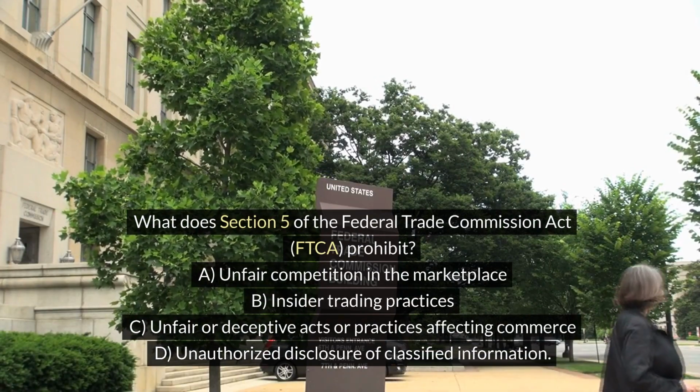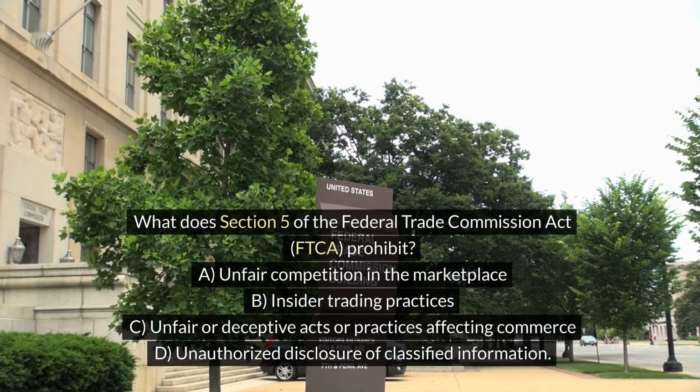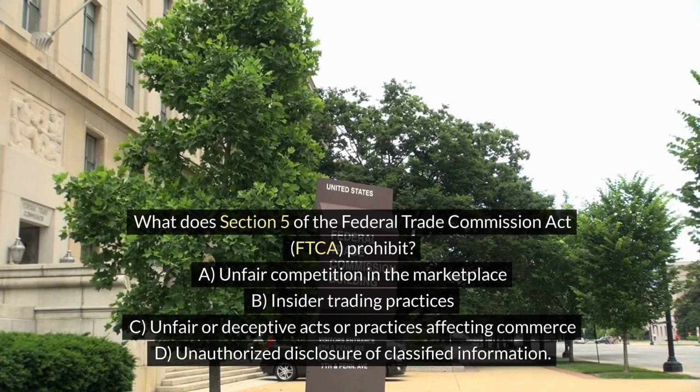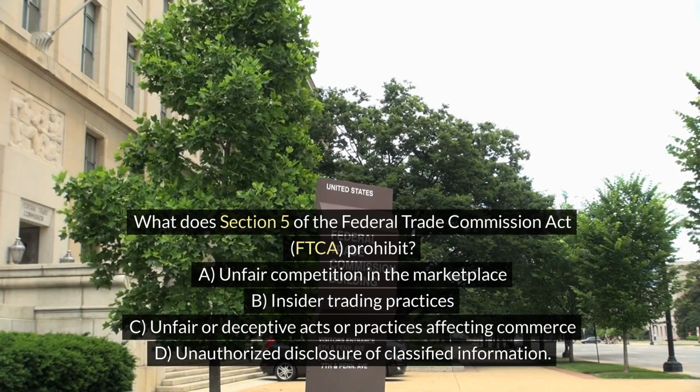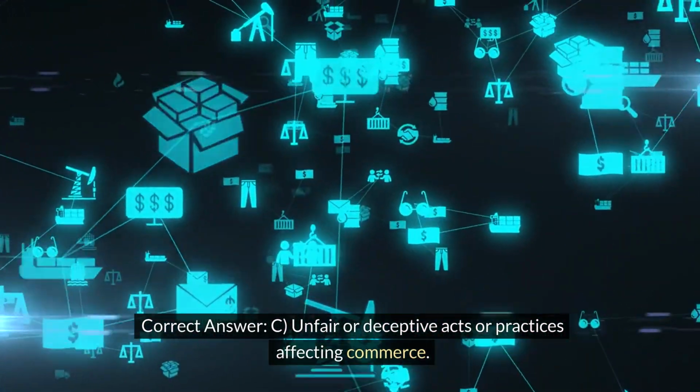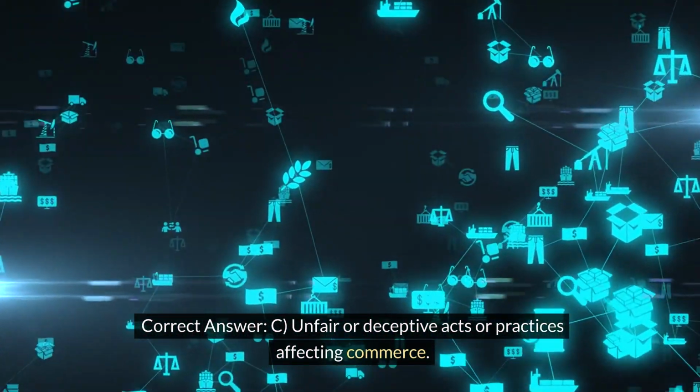What does Section 5 of the Federal Trade Commission Act, FTCA, prohibit? A. Unfair competition in the marketplace. B. Insider trading practices. C. Unfair or deceptive acts or practices affecting commerce. D. Unauthorized disclosure of classified information. Correct answer: C. Unfair or deceptive acts or practices affecting commerce.